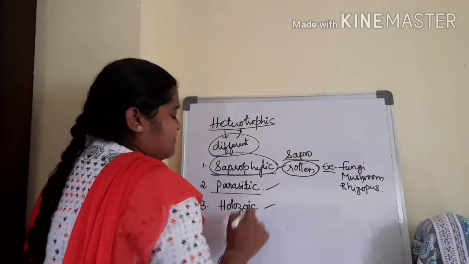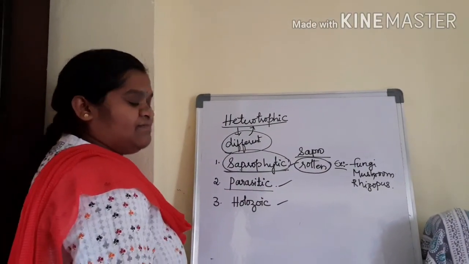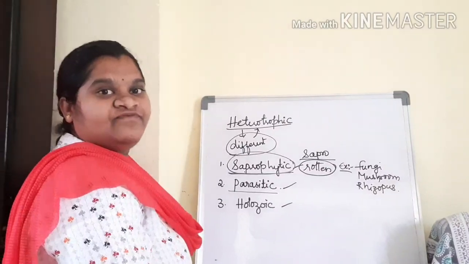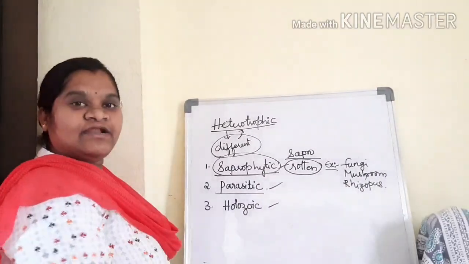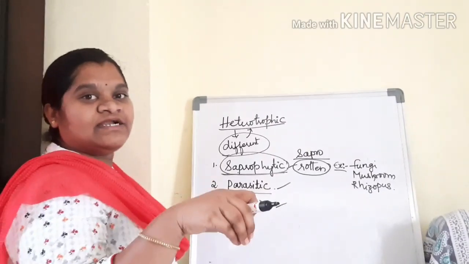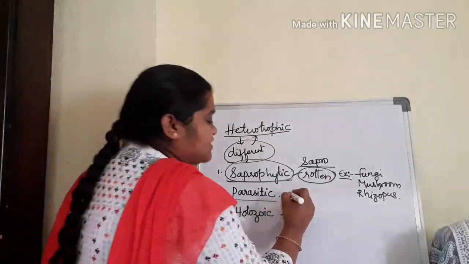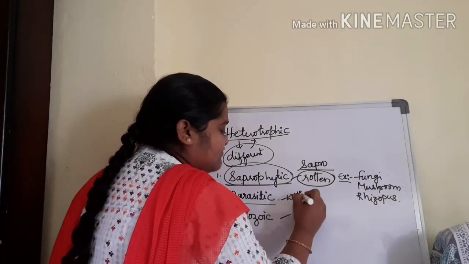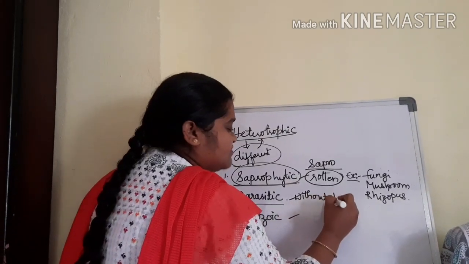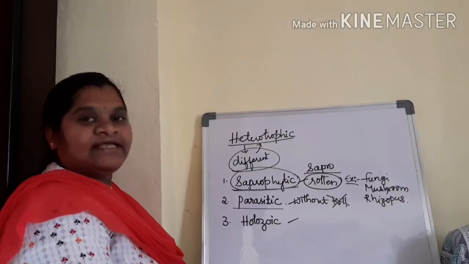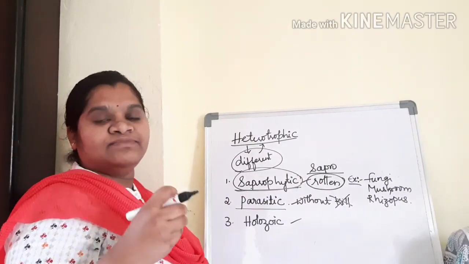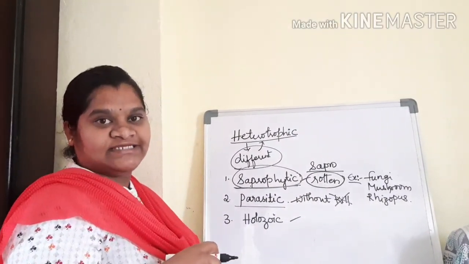Next one is parasitic nutrition. Parasites are organisms which live in other organisms without killing them. They live in our body, but they won't kill us. For example, small roundworms are present in our small intestine.